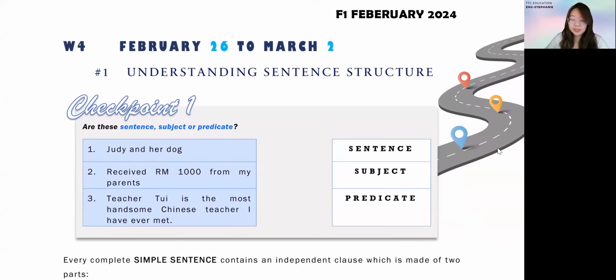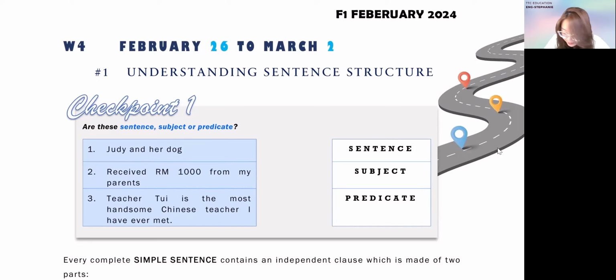Okay, are you ready? So, first things first, let's talk about the sentence structure. Last week we did something about our essay writing, right? But before that, we need to know the core basic structure of our essay is definitely formed by a lot of different sentences. So in order to write a good essay, you need to know how you can write a good sentence and slowly form it into one whole passage, right? So in this checkpoint one, I just want you to understand three key ideas here. Okay, what is sentence, what is subject, and what is predicate?